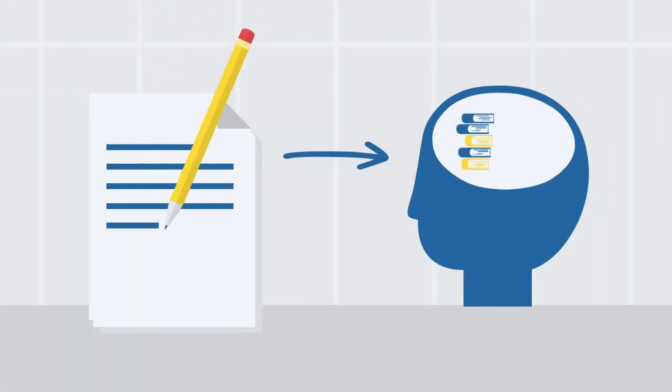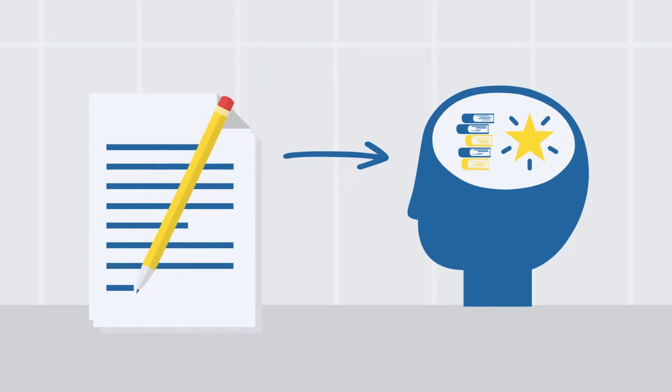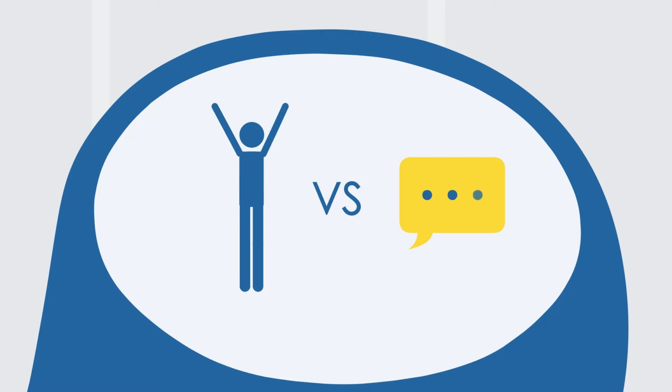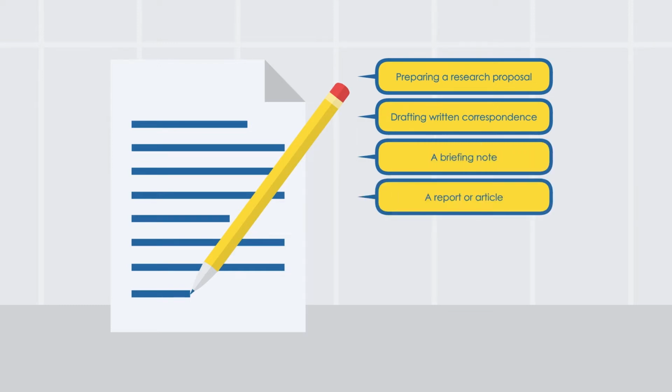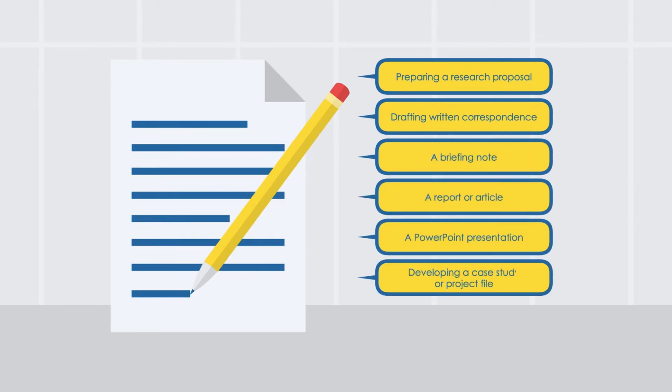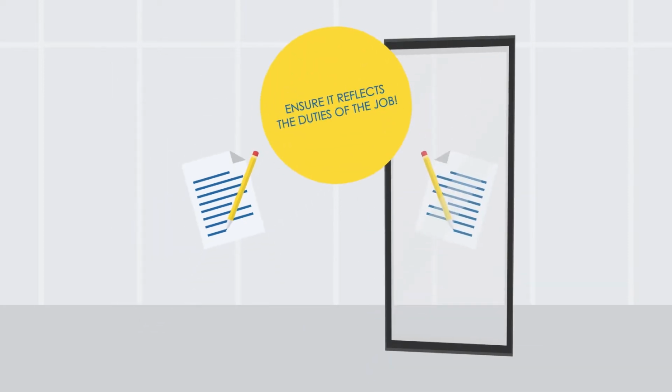Written assignments are intended to assess an applicant's knowledge, skills, and abilities as they relate to the job. They involve doing rather than simply telling how. Written assignments may include preparing a research proposal, drafting written correspondence, a briefing note, a report or article, a PowerPoint presentation, developing a case study or project file, responding to knowledge-based questions. Whatever you decide to use, ensure it reflects the duties of the job.